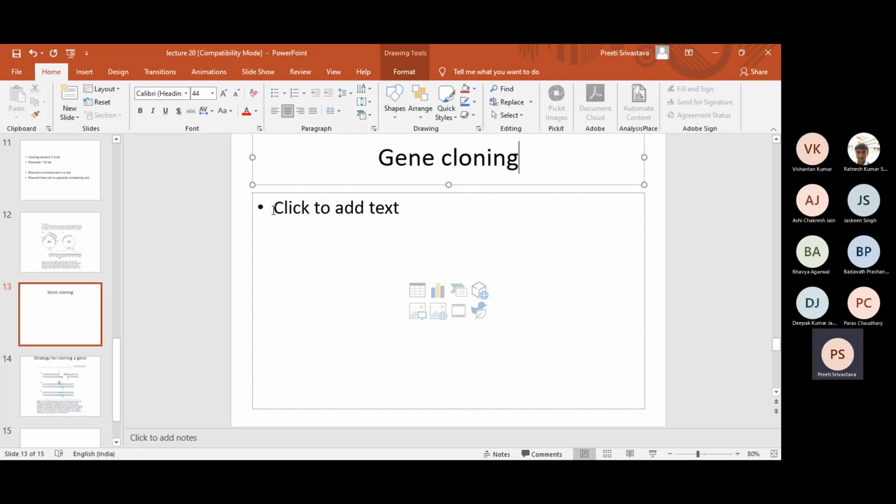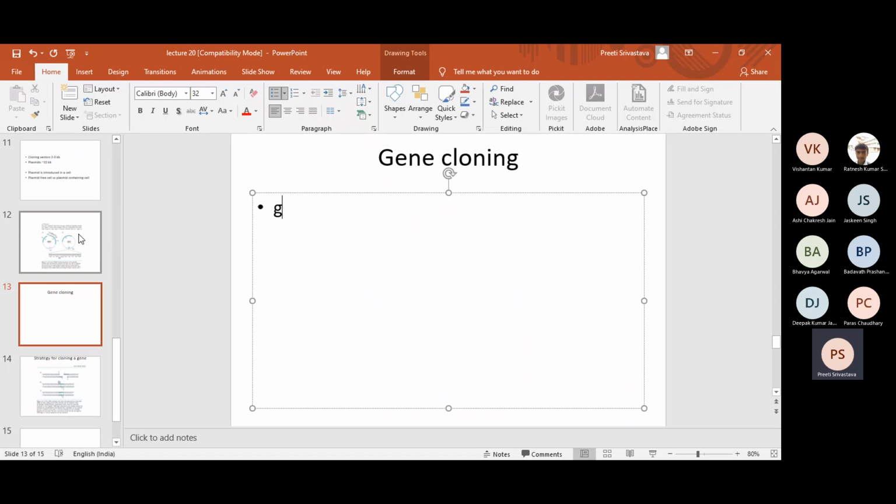We talk about gene cloning class. The gene of interest. Now the class should tell me this answer: what are the various methods for obtaining the gene of interest that you are aware of so far? Class, tell me.